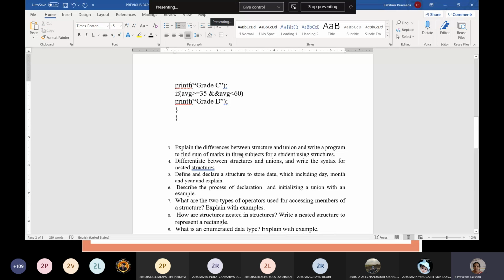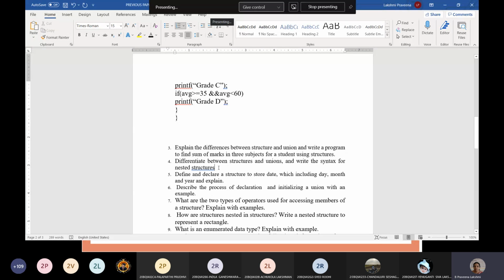Okay, this is the same structure as in the second question. Student number, name, 3 subjects marks, you need to create a structure with these. This is only for one student, not for multiple students. Just create a structure variable, enter the one student's data and display that student's data, including the sum of 3 subjects, S1 plus S2 plus S3. So you need to display all the data and also the sum of the 3 subjects.